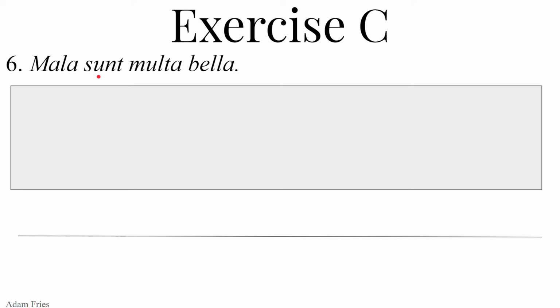So sunt, here we have the third plural present tense of sum, esse, fui, futurus. Those forms are sum, es, est, sumus, estis, sunt. Here we have sunt. So it's a linking verb. We're saying that some plural neuter things, bad things, are multa bella. Multa, multus, a, um, much, plural many.